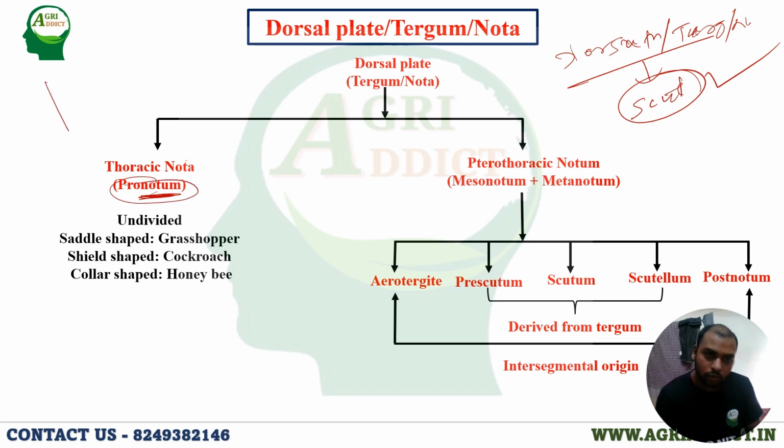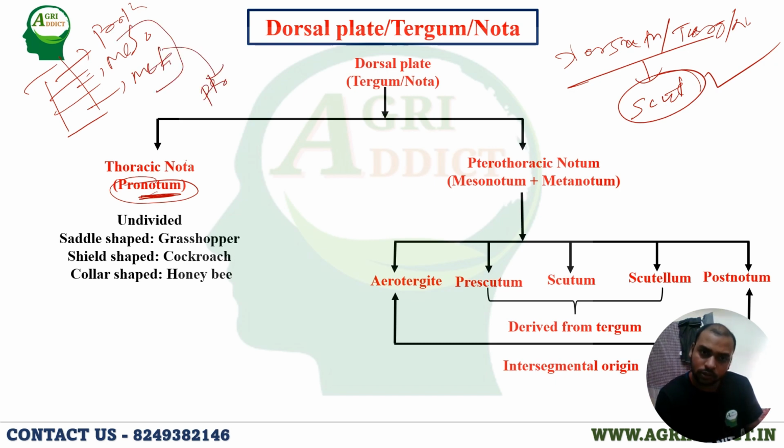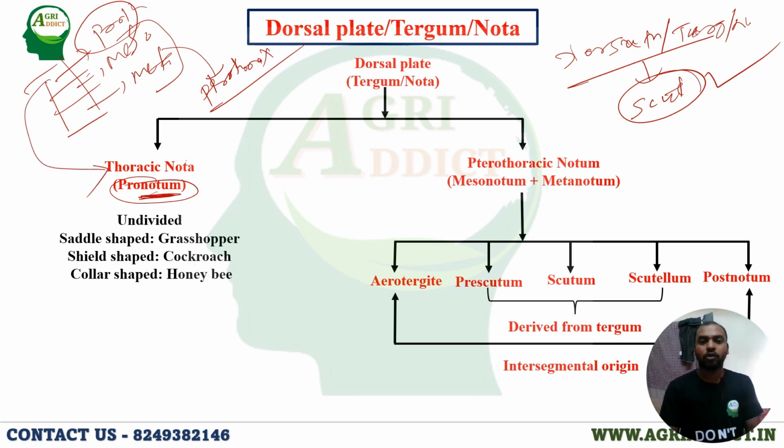I have told you the thorax is of three segments: prothorax, mesothorax and metathorax. Meso and metathorax together are called the pterothorax. The sclerite present in the prothorax is called the pronotum.